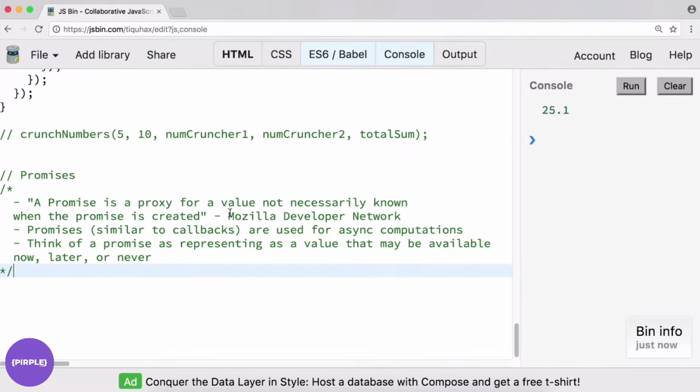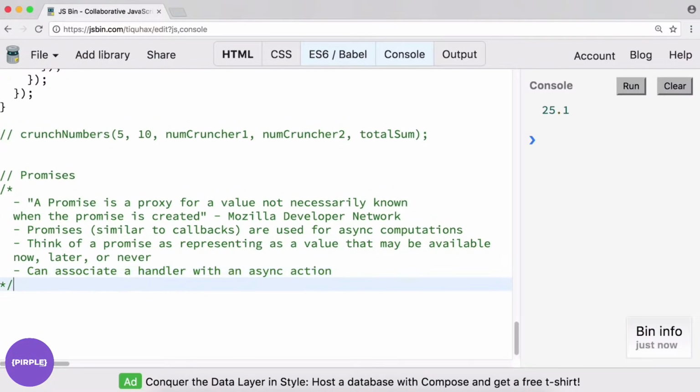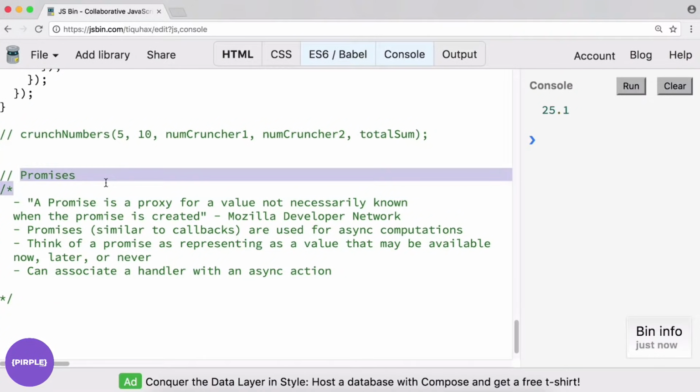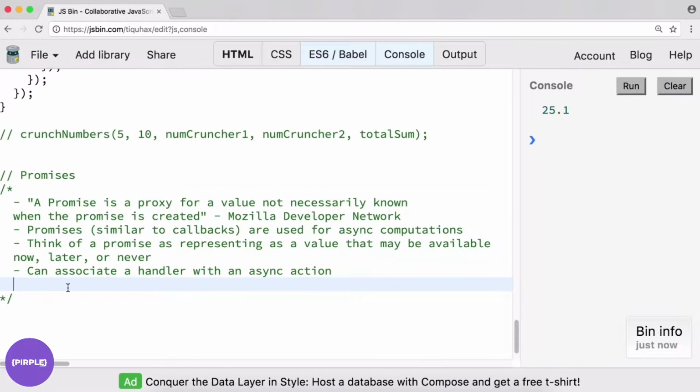And it's kind of like a callback in a lot of ways, because you can associate a handler with an async action. And it's kind of in the name, it's a promise. If you think of what a promise is, it makes sense when you see it in action.